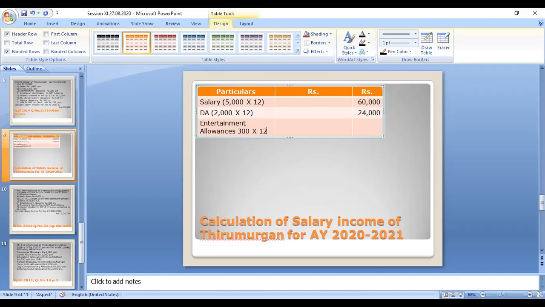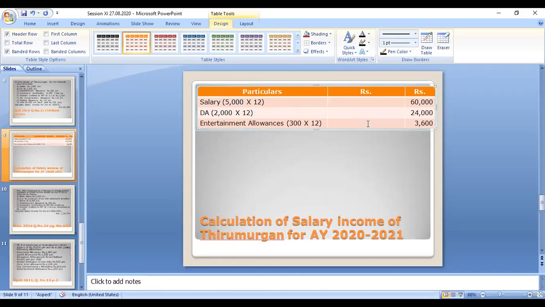Here for Thirumurugan nothing is given, so we can assume that he is a private employee, non-government employee. So that 300 will be taxable. 300 into 12 months, 3,600. That amount is fully taxable, so you have to write it in the outer column. Entertainment allowance deduction you have to consider only for a government employee, so I will discuss that later on.